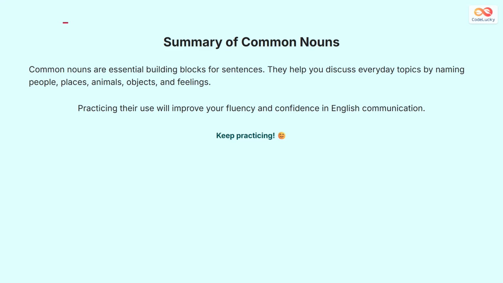Common nouns are essential building blocks for sentences in English. They help you discuss everyday topics by naming people, places, animals, objects, and feelings. Every time you speak or write, you use common nouns. Practicing their use will improve your fluency and confidence in English communication. Keep practicing, and soon using common nouns will become natural and easy for you.